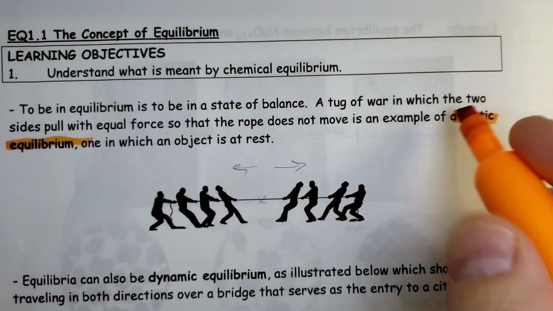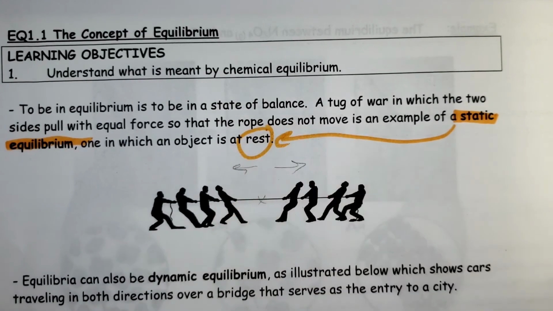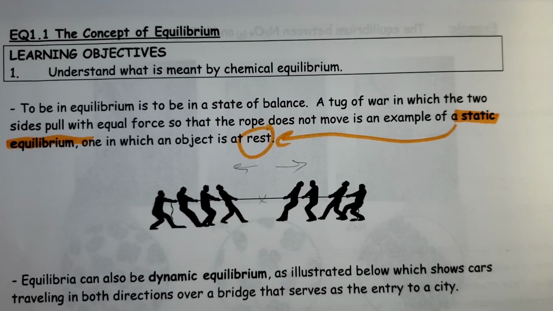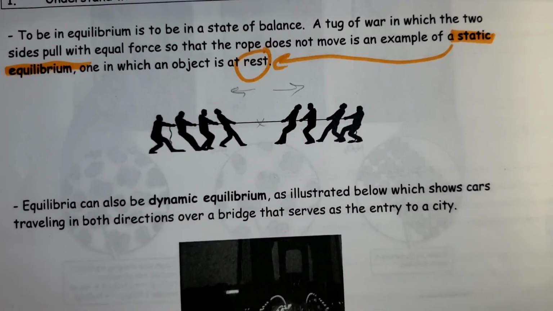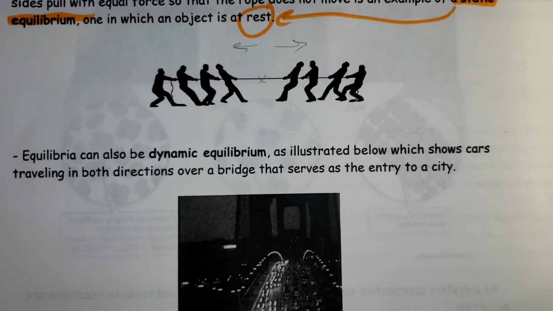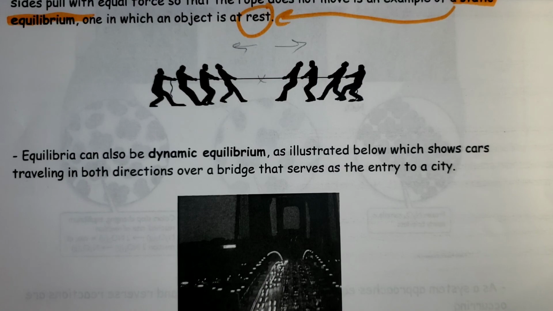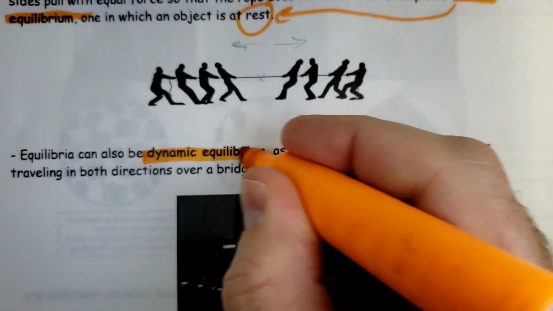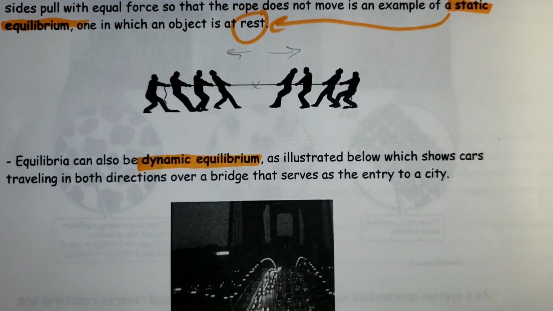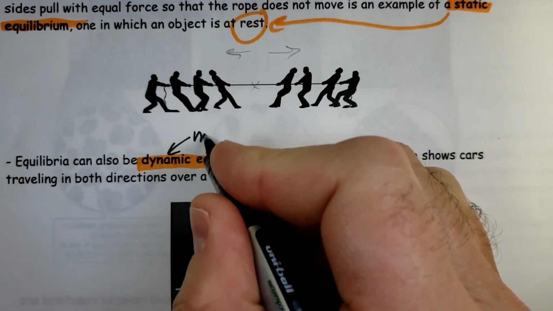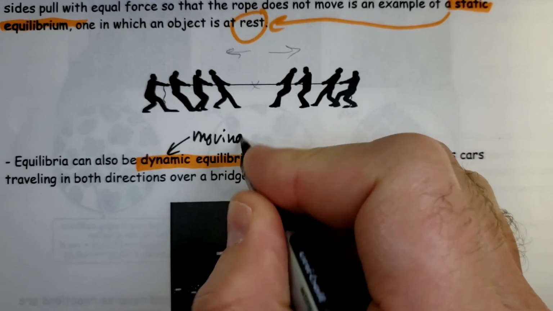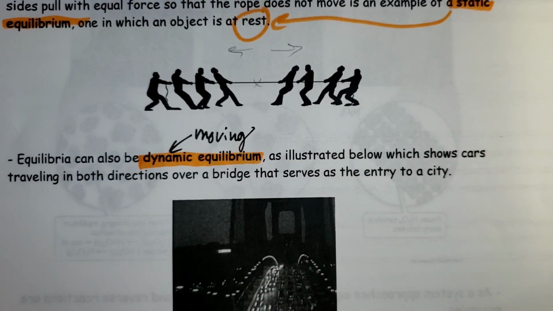And static refers to at rest. So things are not moving. There's a state of equilibrium. It's a static equilibrium. If we look in terms of what we're going to be looking at in chemistry, though, chemistry deals with dynamic equilibriums or equilibria. And the word dynamic implies moving. So we have things moving.